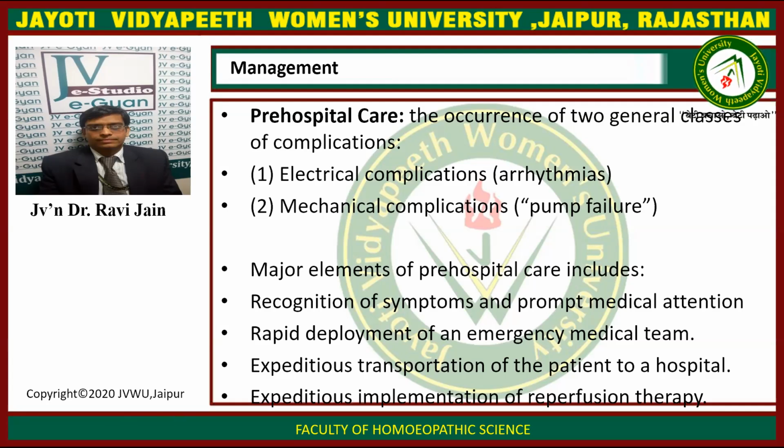Management begins with pre-hospital care, which addresses two general classes of complications: electrical complications that include arrhythmias, and mechanical complications that cause pump failure. The major elements of pre-hospital care include recognition of symptoms and prompt medical attention, rapid deployment of the emergency medical team, expeditious transportation of the patient to the hospital, and expeditious implementation of reperfusion therapy.